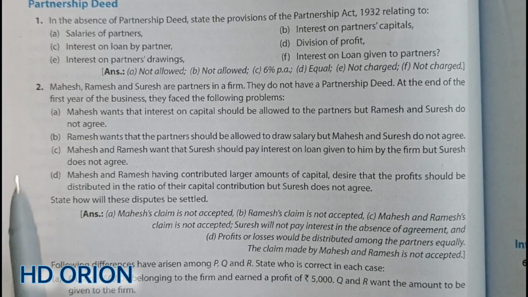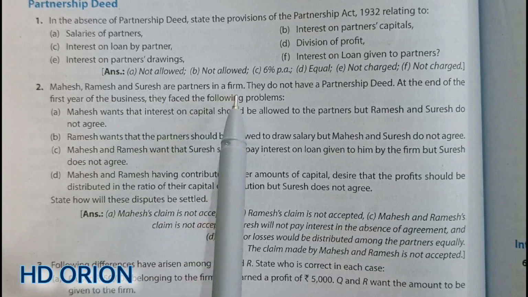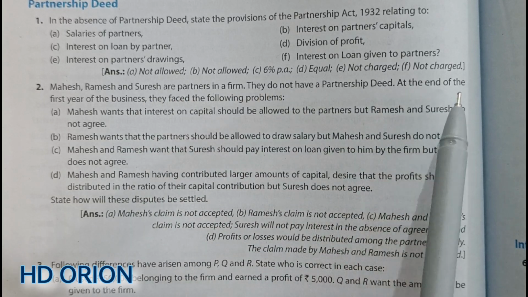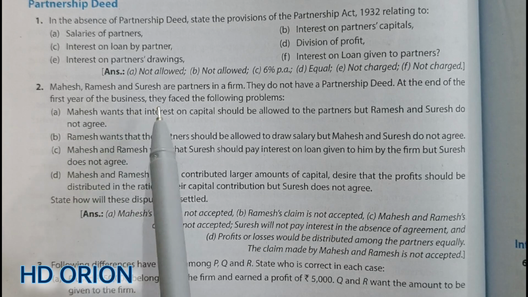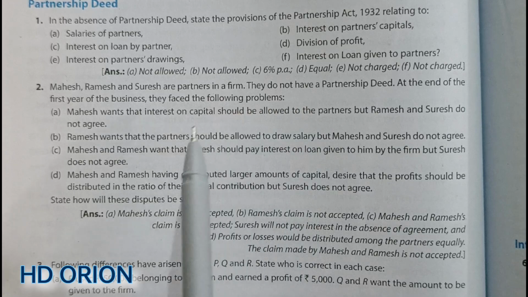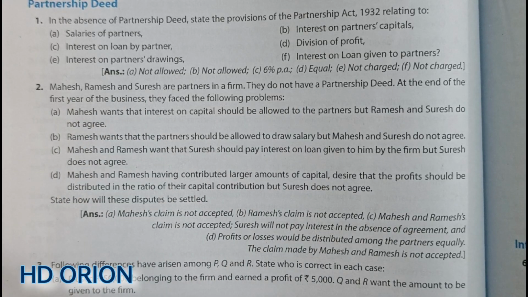Now let us discuss question number 2. Mahesh, Ramesh and Suresh are partners in a firm. They do not have a partnership deed. At the end of the first year of the business, they faced the following problems. Now, after the finish of the first year, there is a discussion among the partners related to distribution of profit.